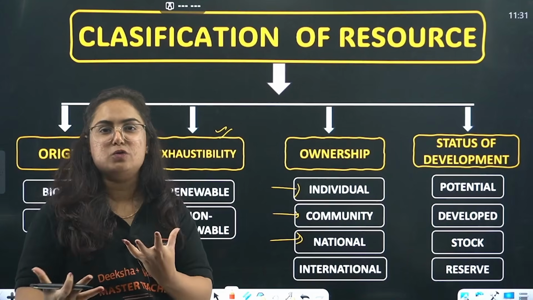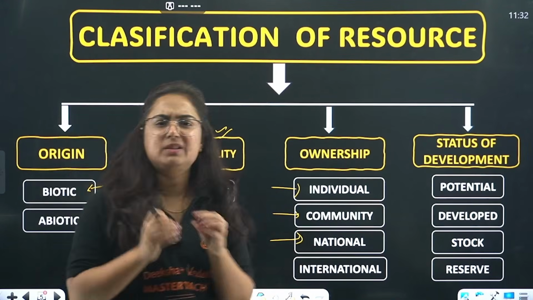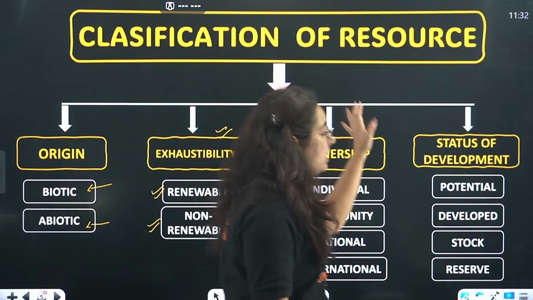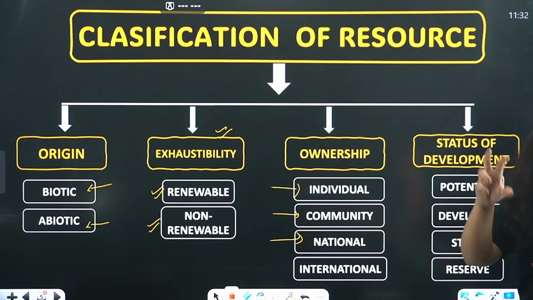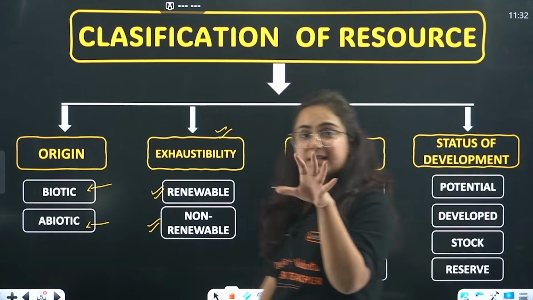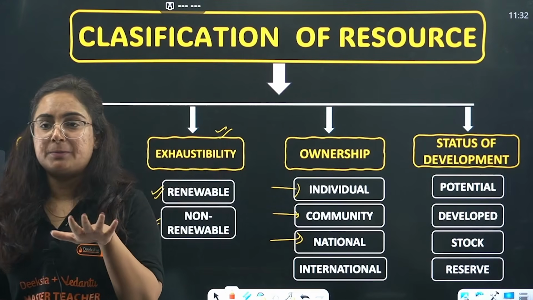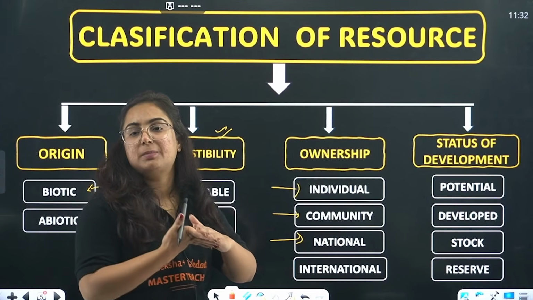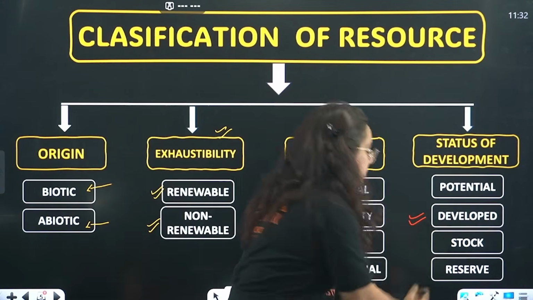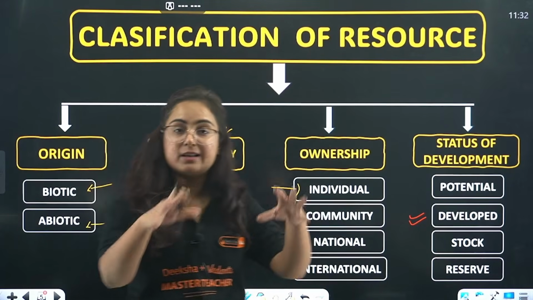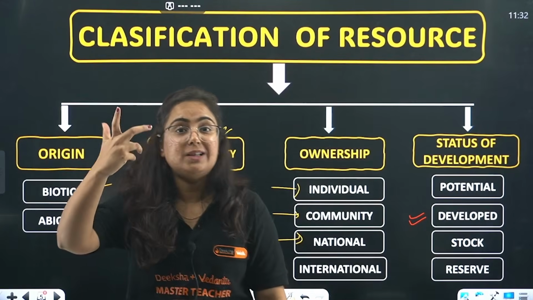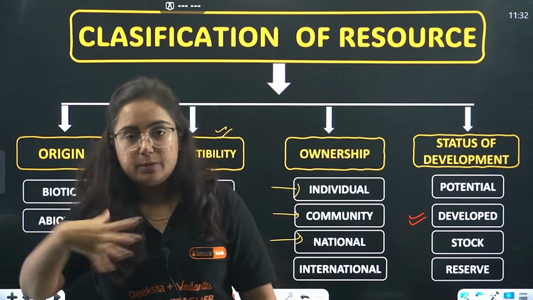Tell a story to yourself. And the last one, which sometimes feels complicated, but I will make it easy for you. That is classification of resources on the basis of what? Status of development. On the basis of what, bacha? Status of development. Pay attention. We have 4 types of resources on the basis of status of development. The first I will talk about is developed resource. Developed resource, beta, is the resource whose quality as well as quantity we know about.